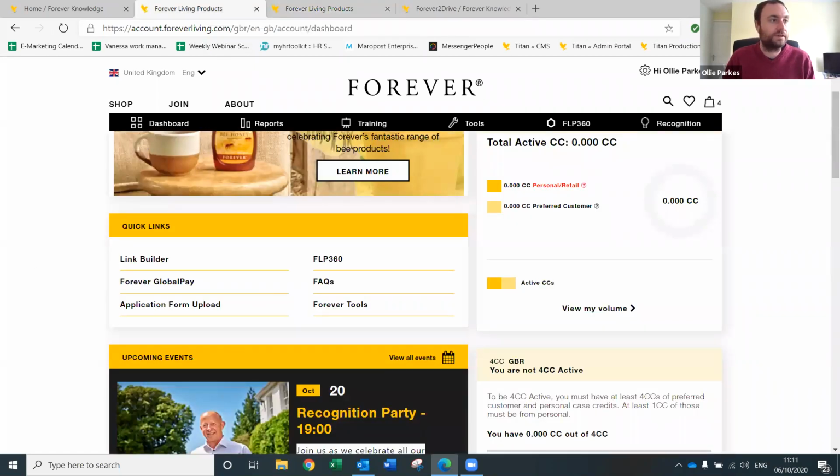So Link Builder. I'm seeing a couple of questions on Link Builder. Let me just find the specific question. So when I create a link through Link Builder, my phone number doesn't show on the landing page, even though I tick the box and that my email and phone number show. I'll go through that again. If that is an issue that keeps happening, then email in Business Owner Support or get on the phone to Business Owner Support, because it might be an issue with your account. But I'll show you how it does work in a minute.